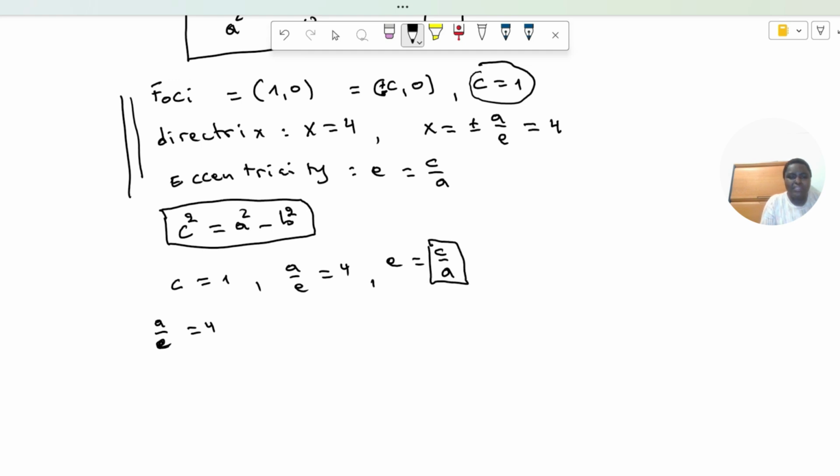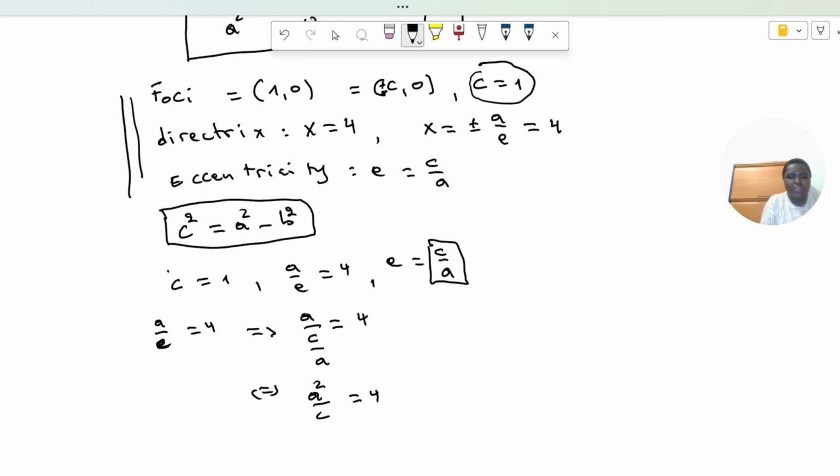Then we get a over (c over a) equals 4, and this is the same as a squared over c equal to 4.